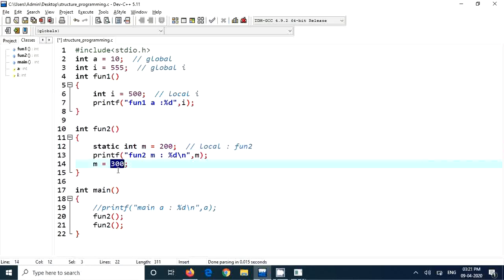It's having value 300, so whatever the last updated value was will be there. It will not go for the declaration again. So it will be having 300 only. First time 200 is printed, 300 is there. Now when fun2 is called again, 300 will be coming. That's the idea.